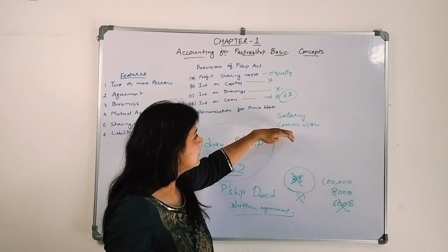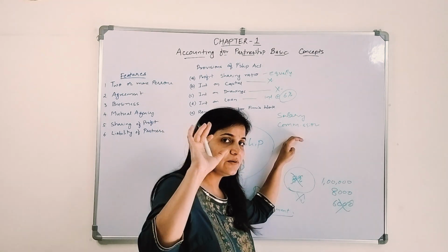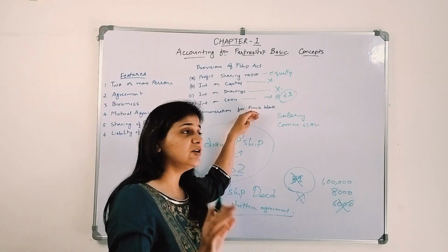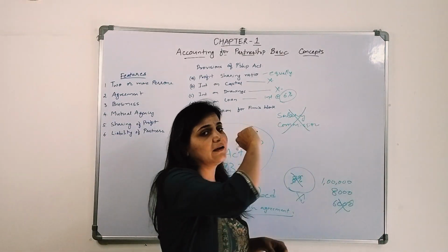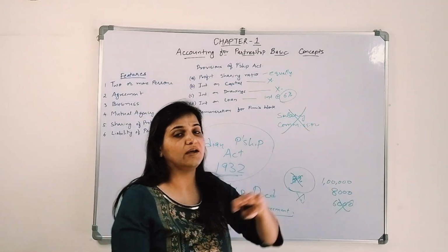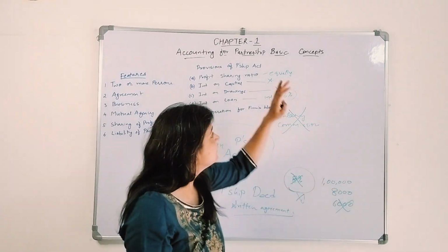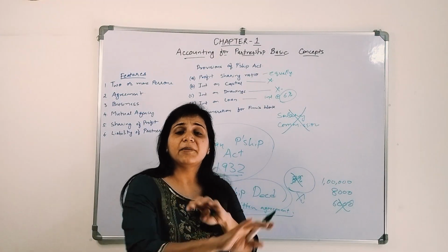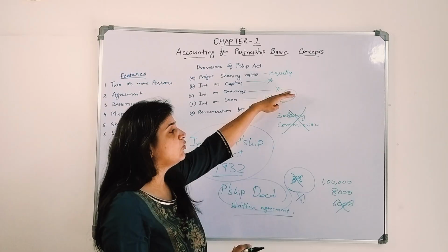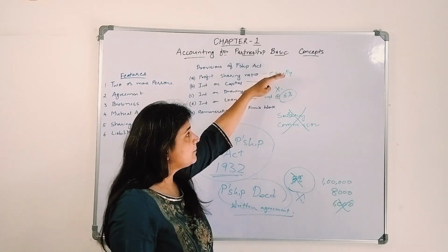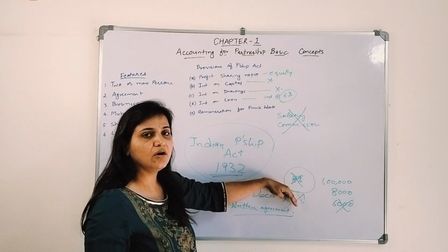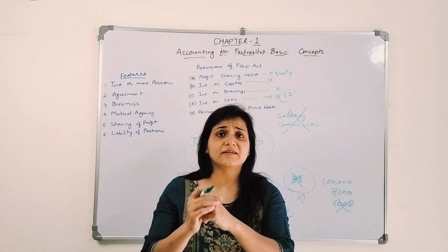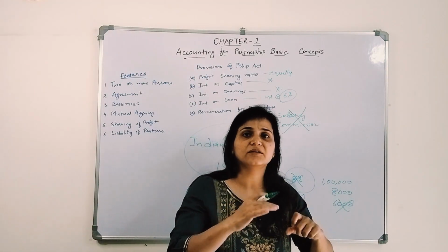So this is the remuneration, salary or commission which the partners will get if it is mentioned in the partnership deed. If nothing is mentioned in the partnership deed, even though he is an active partner involved in the business, he is not going to get any kind of salary or commission. So these things have to be followed only and only if the partnership deed is silent about it. But if the partnership deed mentions anything related to all these things, then we are not supposed to follow the Act, right?